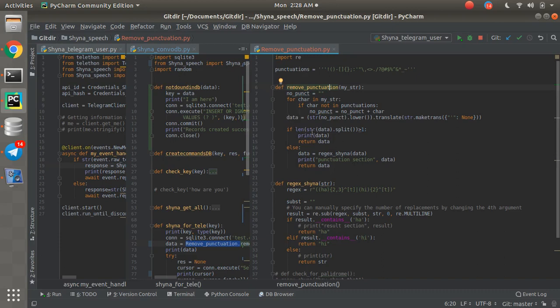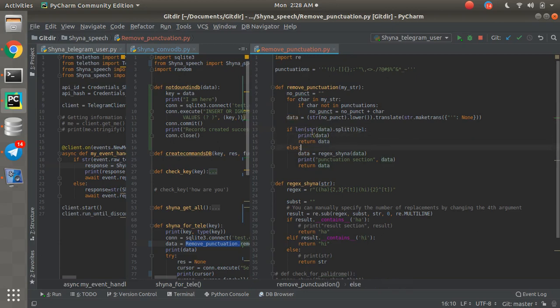Then there are two things. There is a possibility that we have a word like the people used to express their laughter by saying ha ha ha, like ha, or hi. So using that, I need to be sure that if the string length is a single character, then it is possibly ha, right? So for that I did a split function. If this length is greater than 1, then it's okay. It's like 2 or 3 words are there, just pass the string as it is. We don't want regex or something like that.